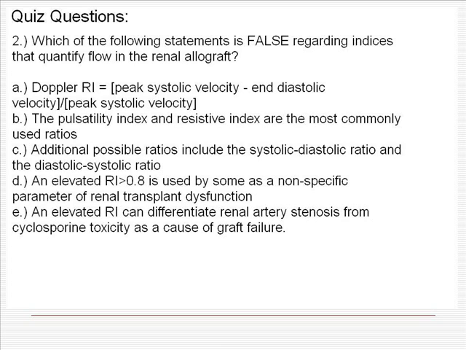This is a nonspecific parameter. An elevated RI can differentiate renal artery stenosis from cyclosporine toxicity as a cause of graft failure. This is false. The RI is a nonspecific parameter for renal transplant dysfunction.